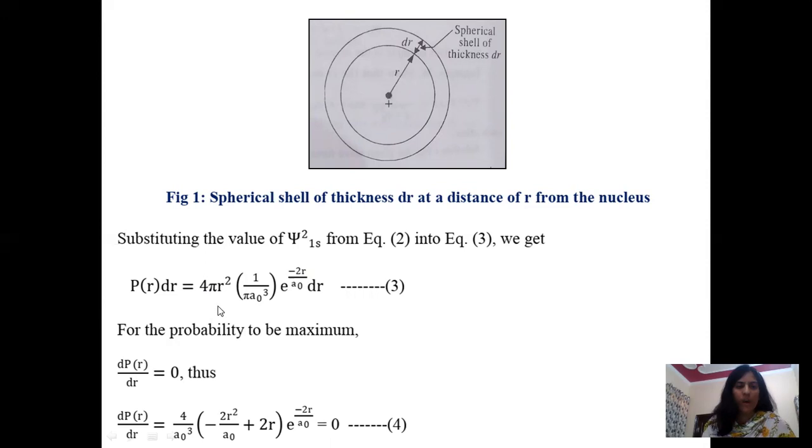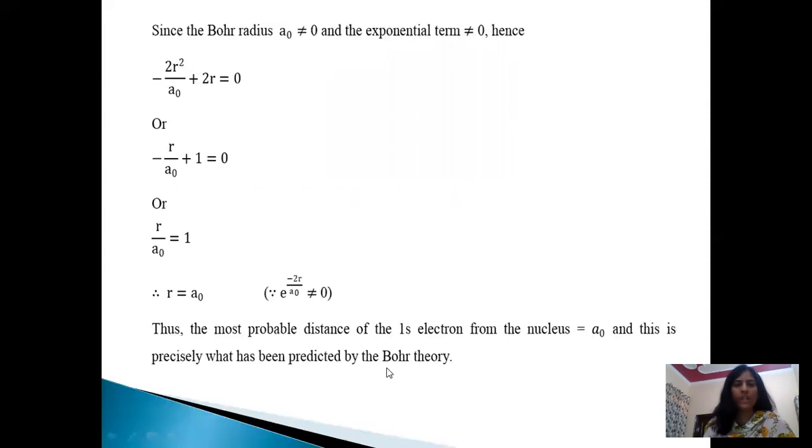So first of all we differentiate this term, it becomes minus 2r square by a naught plus differentiation of this is 2r, into e raised power minus 2r by a naught equals 0.